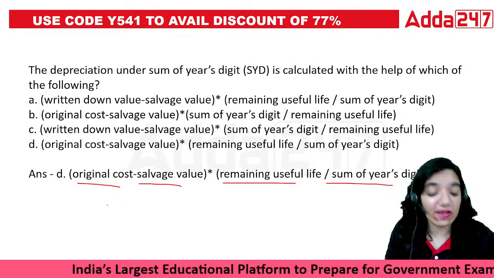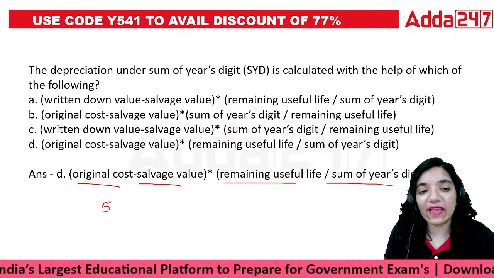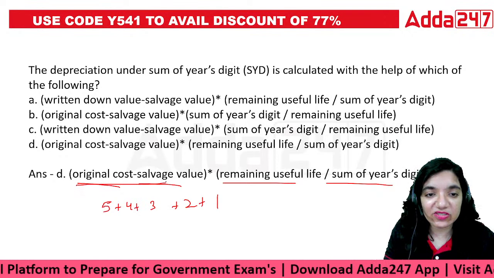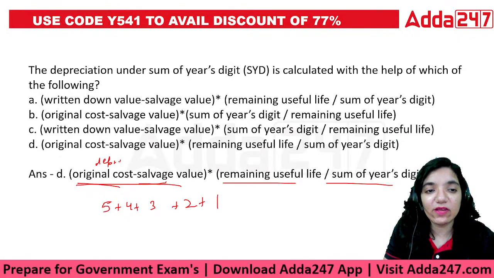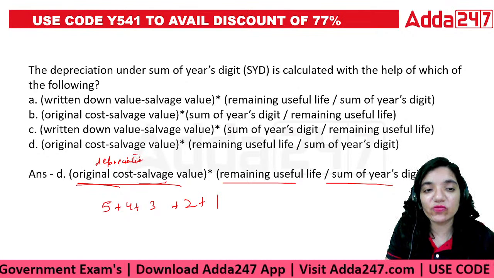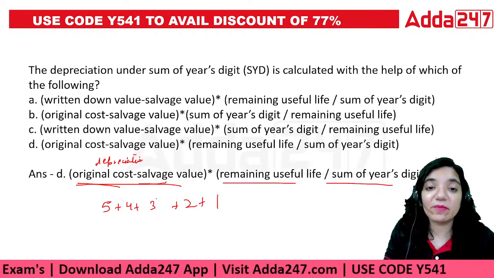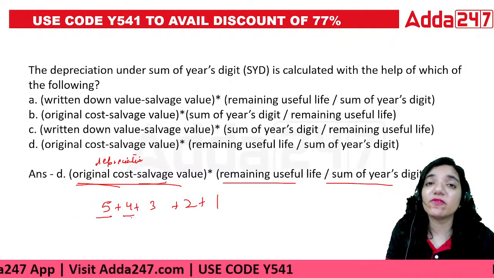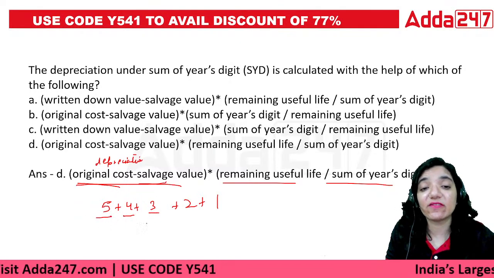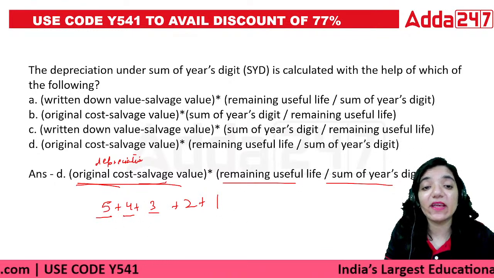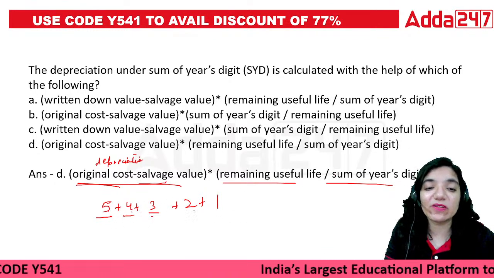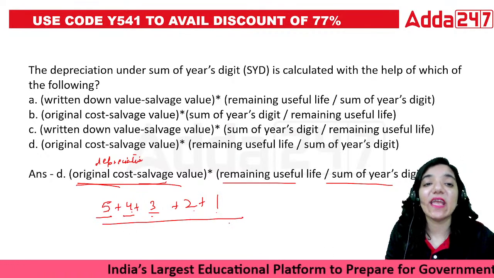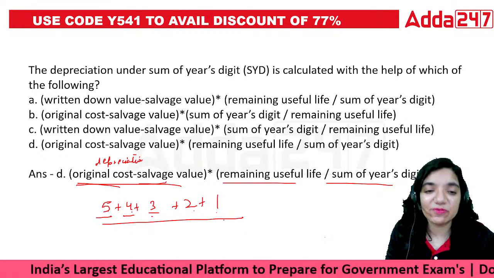For example, if I have 5 years, so what will I do? I'll add it like 5 plus 4 plus 3 plus 2 plus 1. So this will give me the depreciable value, the depreciation that can be charged over the life of the asset, multiplied by remaining useful life. If it's the first year, then 5 years are left. If it's second year, then 4 years are left. If it's third year, then 3 years are left. So whatever years are left divided by total of this 5 plus 4 plus 3 plus 2 plus 1. So that would be taken up. This is the method that is used in SYD, that is sum of years digit method.